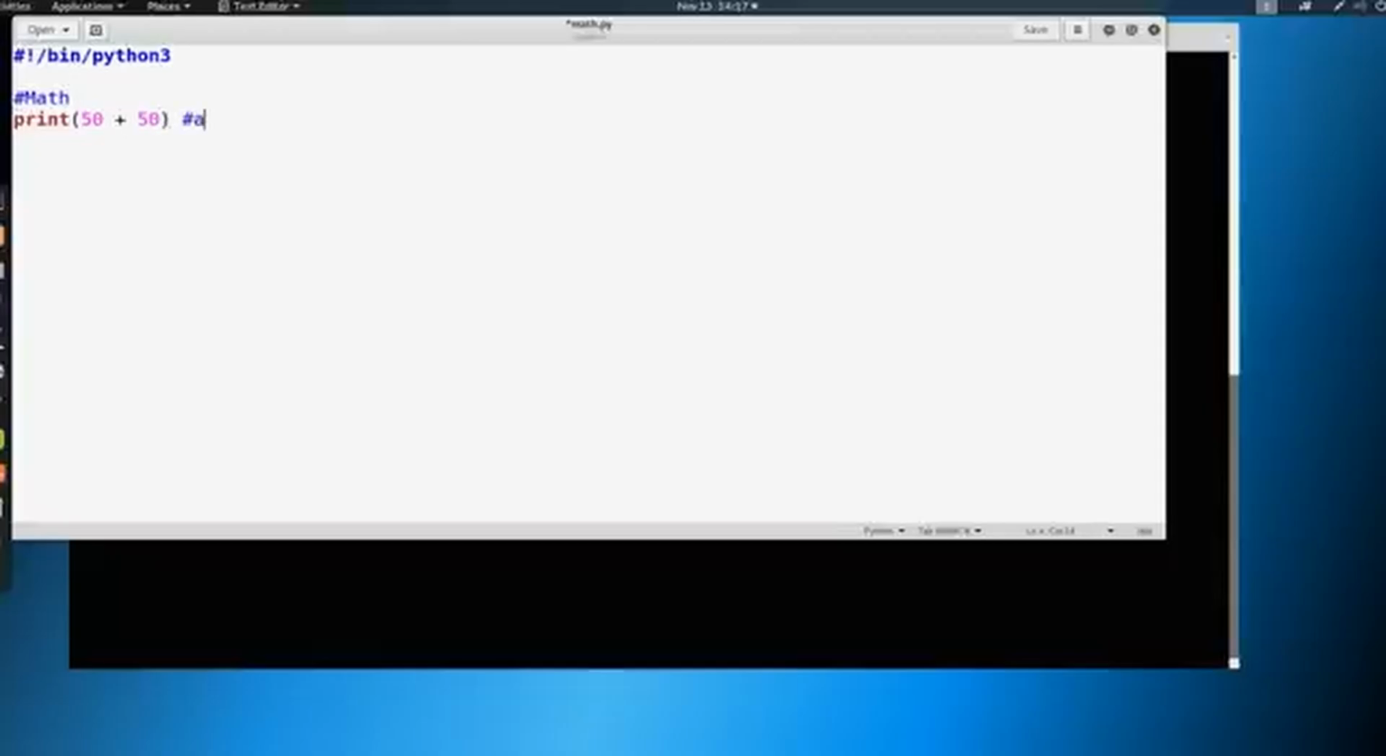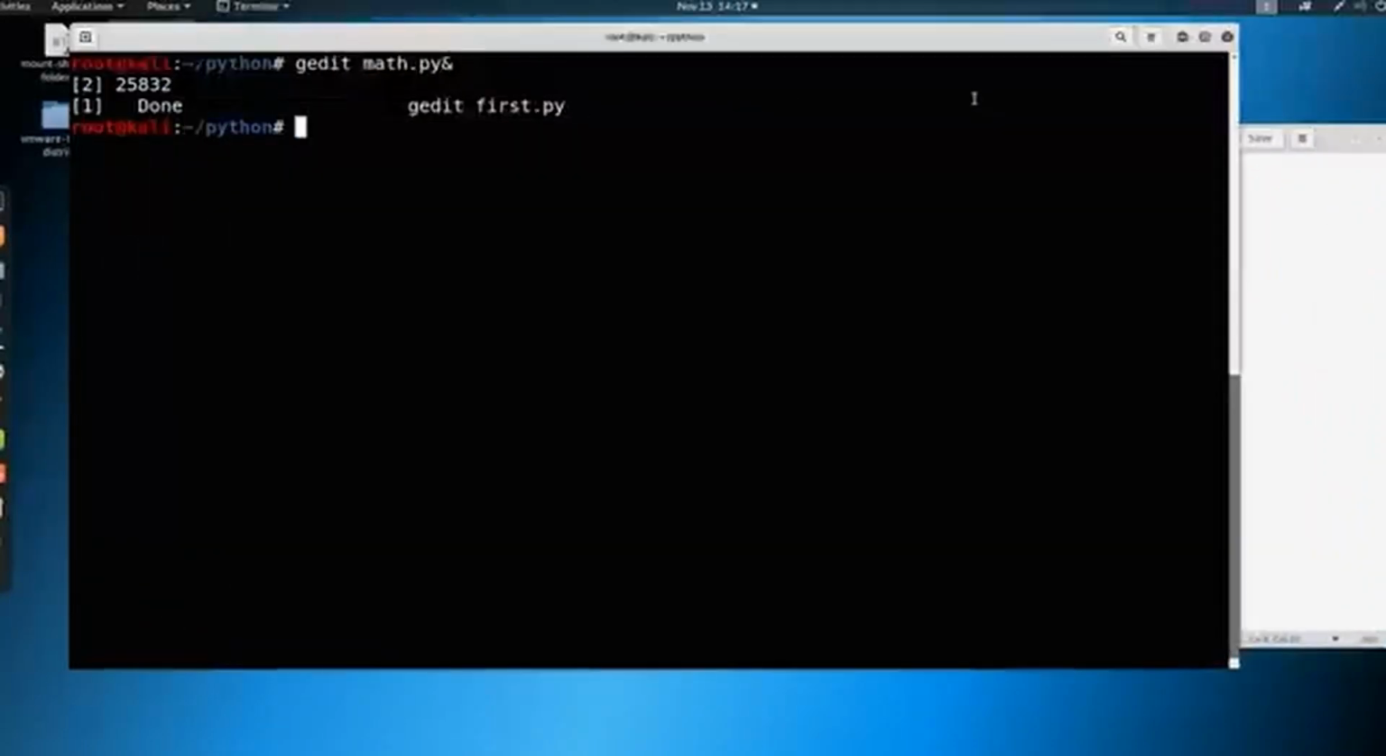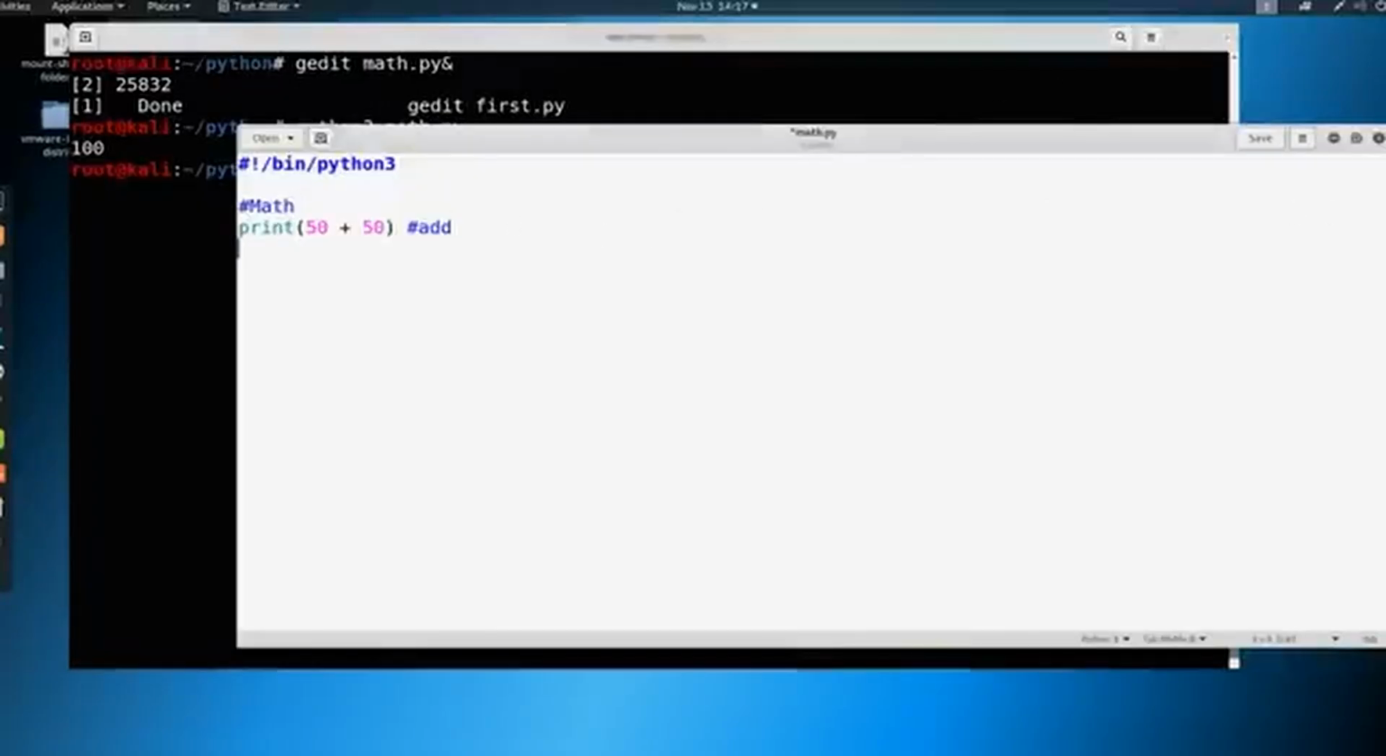And here we're just adding, right? So let's take a look at what this looks like. We go here and we just say python3 math.py. You can see that it prints out 100. Now we can keep doing this for all sorts of different things, right? We can do 50 minus 50. We would expect 0 here, right? And we can do print 50 times 50. And we can also do print 50 divided by 50 and divide.